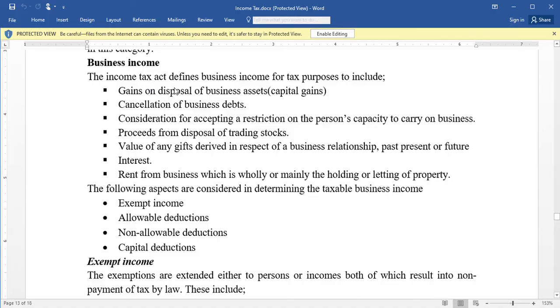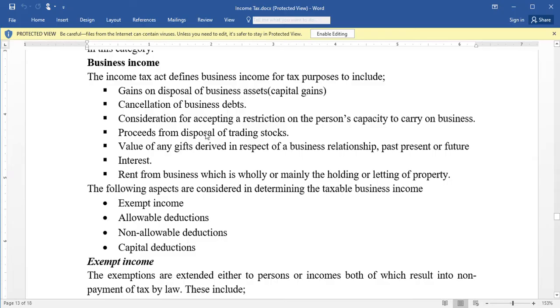The gain that you get after selling the capital goods or the assets is regarded as business income. Then cancellation of business debts: in case your debts are cancelled, it's business income. Consideration for accepting a restriction on a person's capacity to carry on business: the money that you get by restricting someone from carrying on business is also regarded as business income.